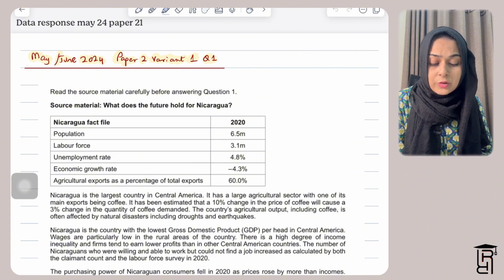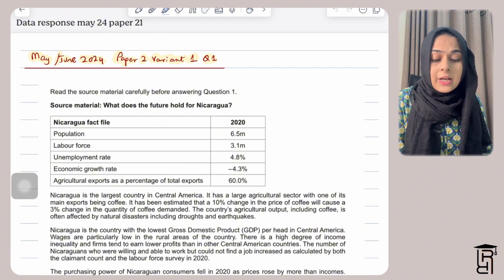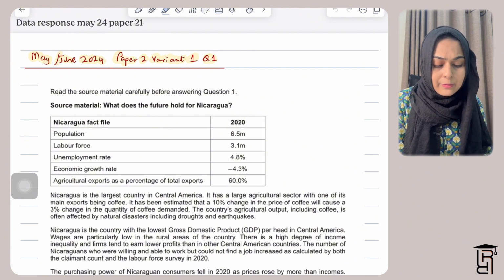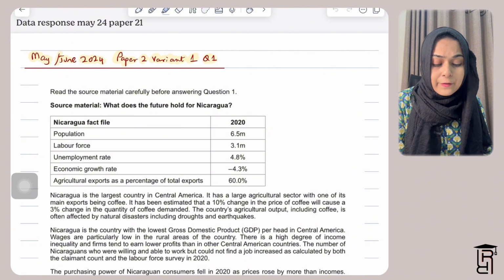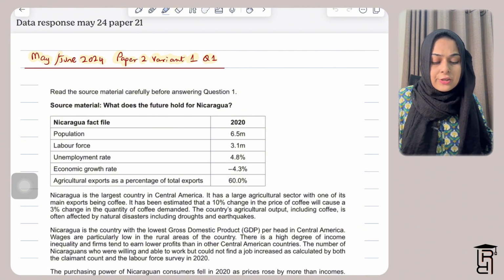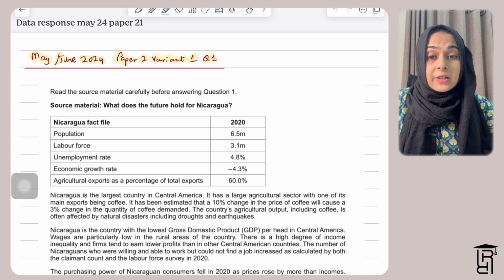It's also based on a particular country and anything related to economics about that particular country. So in this case, it's about a country in Central America. We'll just read the data response together. So they've given you a Nicaragua fact file, which tells you a lot of things about Nicaragua's economy.